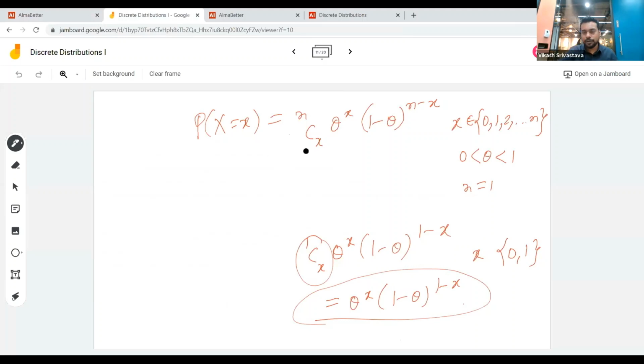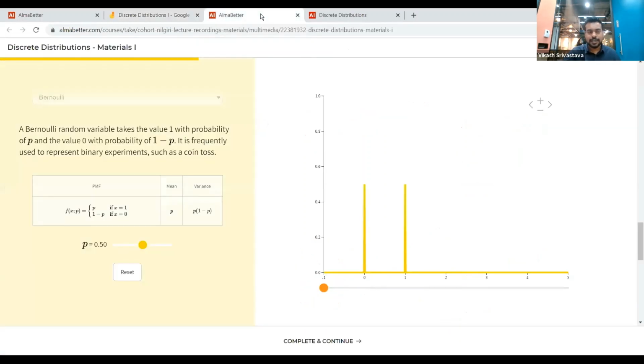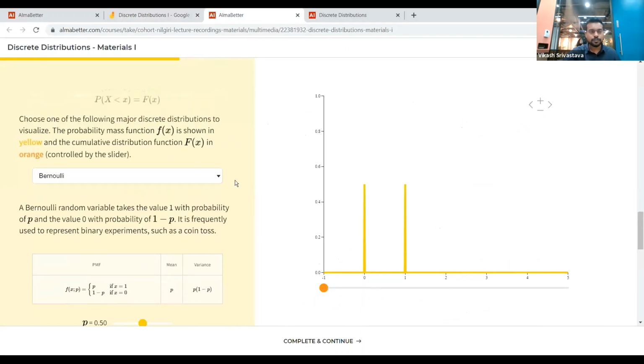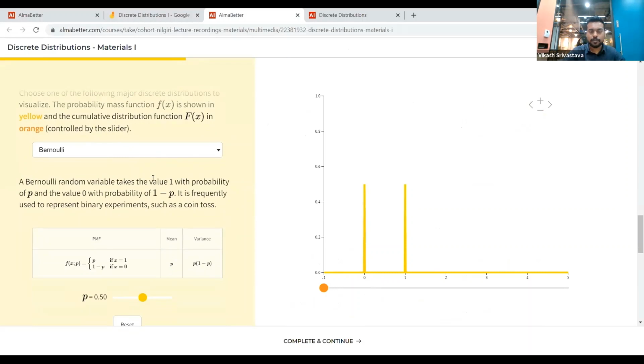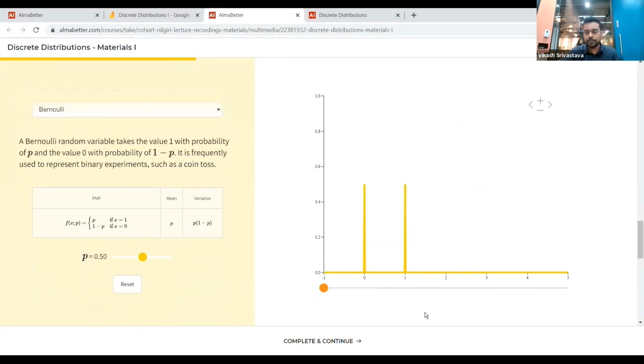So essentially what you can think of is that the Bernoulli distribution is a very special case of the binomial distribution where the number of trials is 1. I hope that would answer your question. So let's look at some visualizations, and that will really help you understand what's going on. I'll first talk about the Bernoulli distribution. In the Bernoulli distribution we have one parameter, which is p, that is theta.